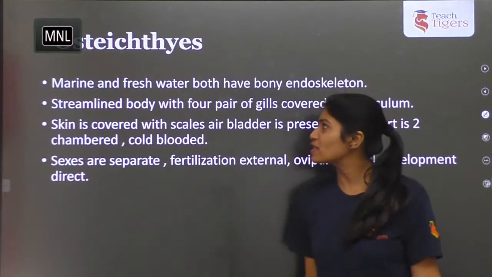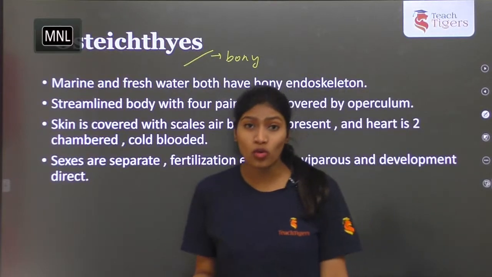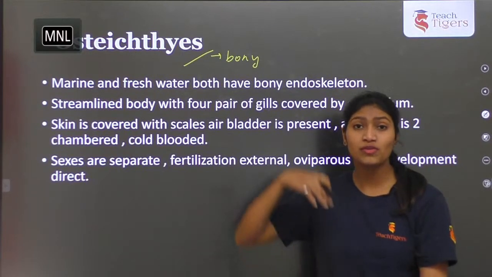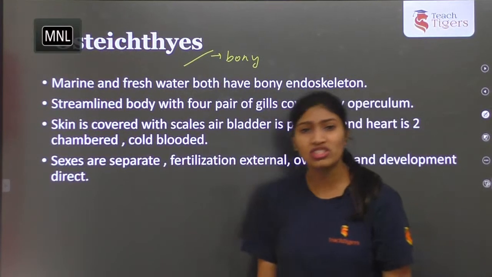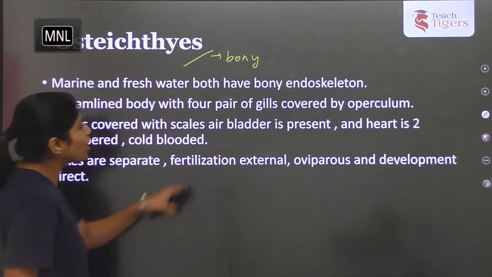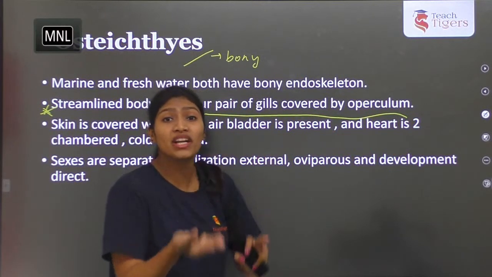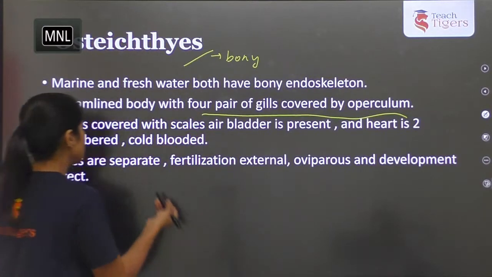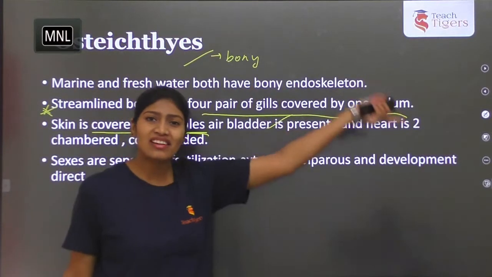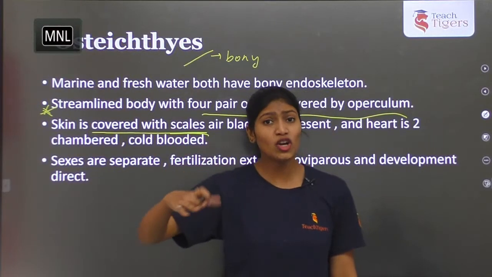Coming to the next one, this is Osteichthyes. Osteichthyes are bony fishes. Their body is made up of bones. They are both marine and a few are freshwater forms, whereas cartilaginous fishes are mostly marine. Very important, they have a streamlined body with 4 pairs of gills covered by operculum. Here the gills are covered by operculum, lid-like structures. They are covered with scales, and here the air bladder is present. In cartilaginous fishes the air bladder is absent, so they need to continuously swim. Here they can float because they have an air bladder.